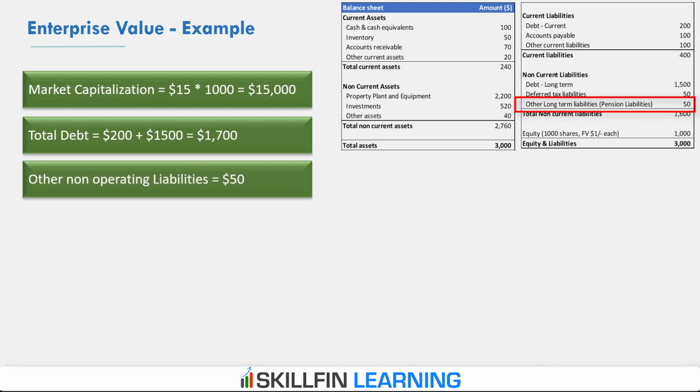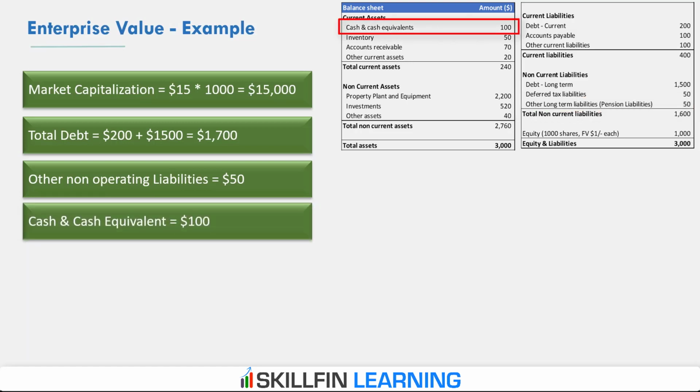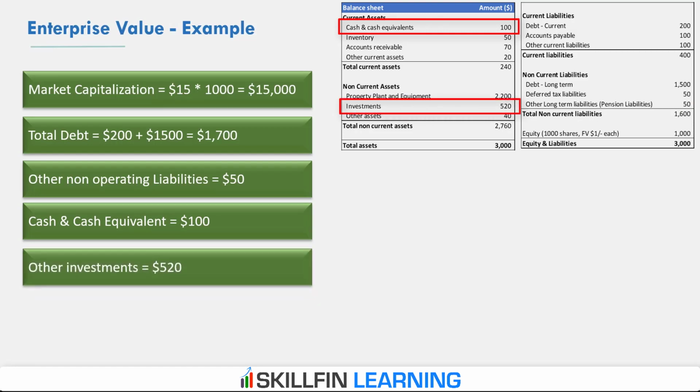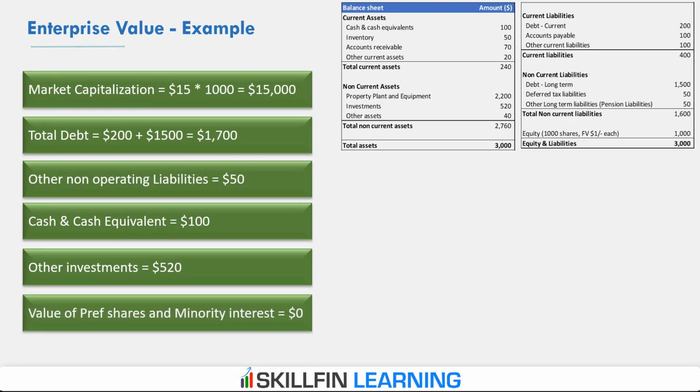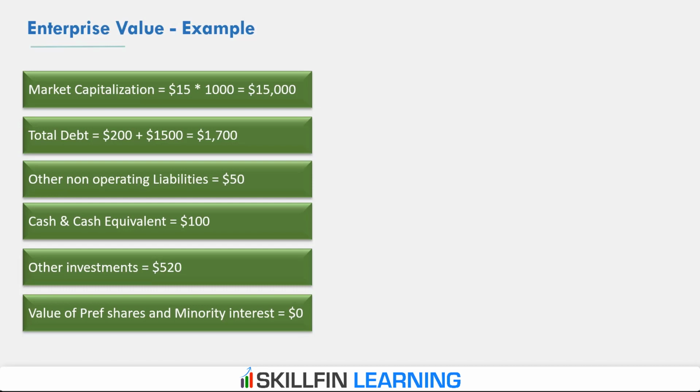The third item is other long-term non-operating liabilities, which are the pension liabilities we discussed of 50. Then we reduce a cash and cash equivalent of 100 and long-term investment of 520. The value of preference share and minority interest in ABC's books is 0.